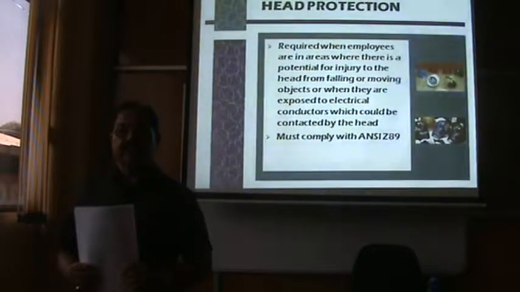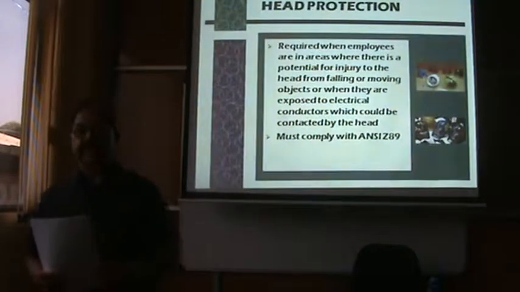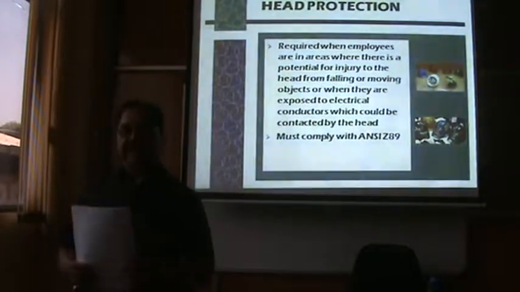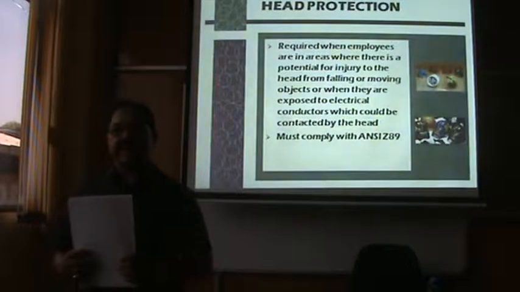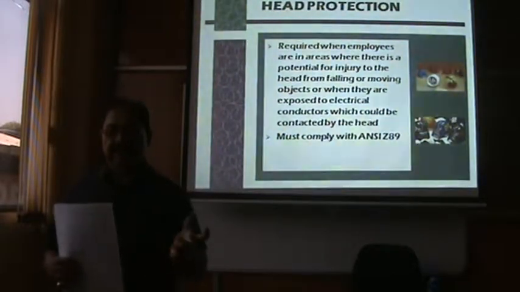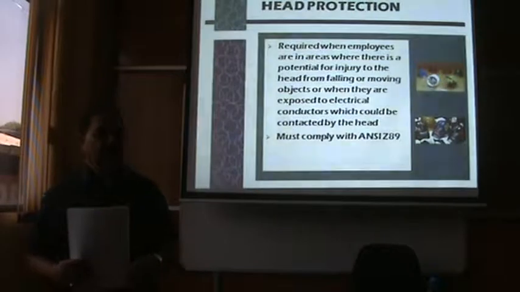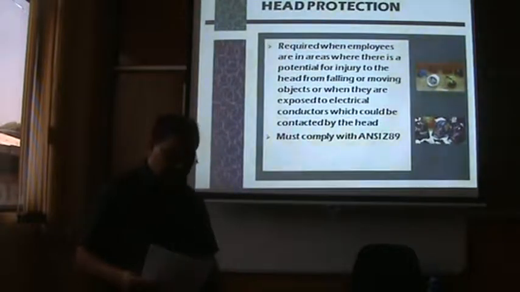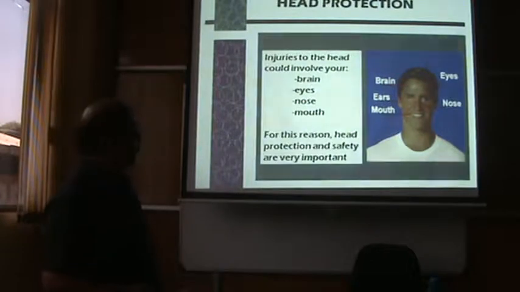This will help you from falling objects, bumping your head against projected things, pipelines or girders, contact with exposed beams, and also it will help you from electrical assaults. So it is very essential to wear this, and it should be approved as per the standards.